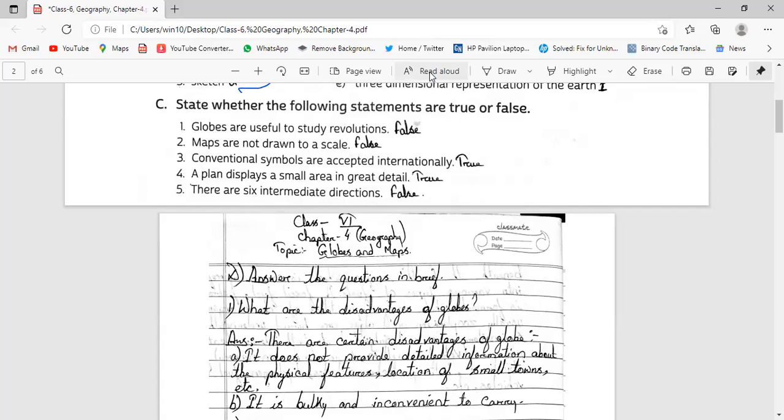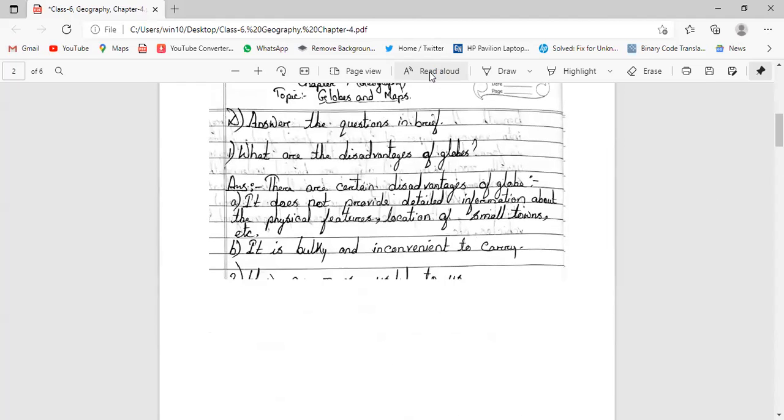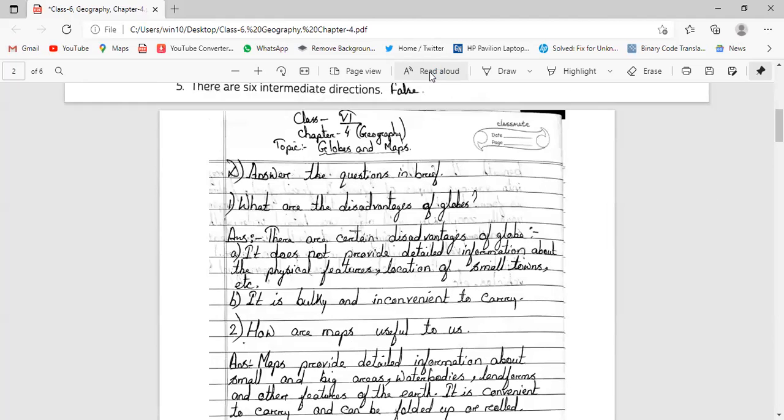Then next, number 4, a plan displays a small area in great detail. True. Architects use this for making the building plan, construction plan. The next, there are 6 intermediate directions. That is false.